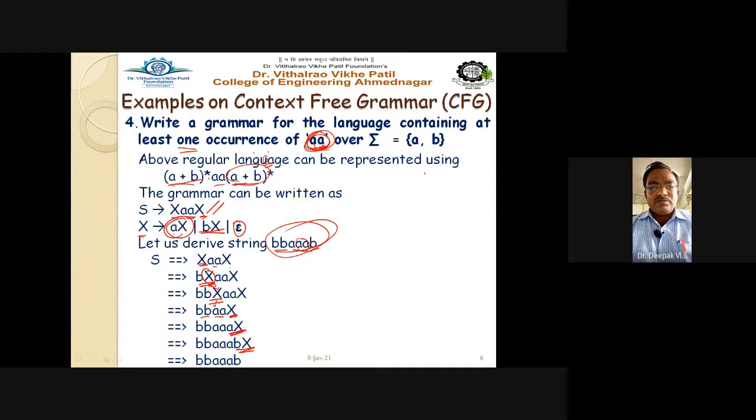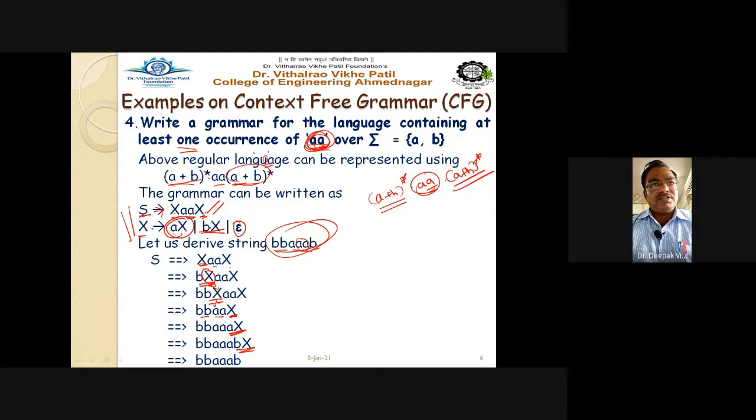Getting this point? The meaning is that for at least one occurrence of double A, we can have (a+b)* at the start, meaning any number of A and any number of B, but the string must contain double A. These two letters must be there in the string, and (a+b)* at the end also allows any number of A and any number of B. Getting this point? And we have written this grammar. See carefully how it is written: S gives us X double A X, then X is defined with these three rules.